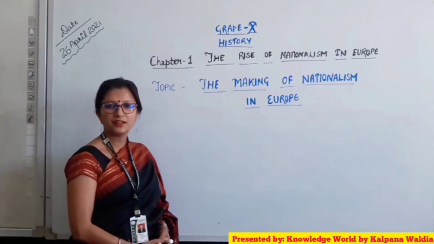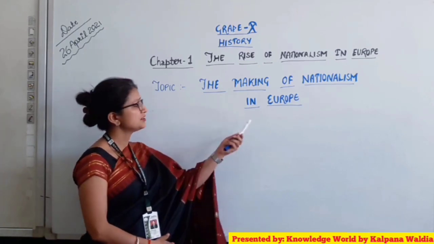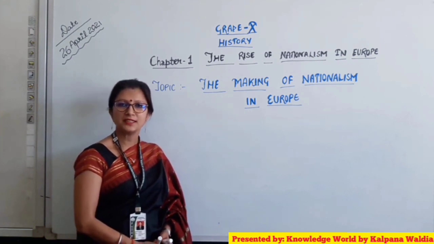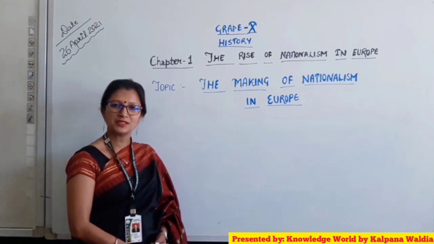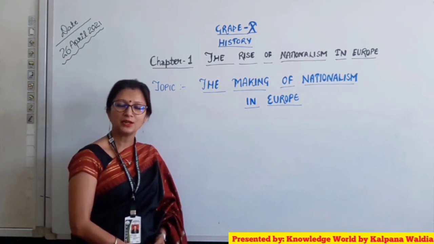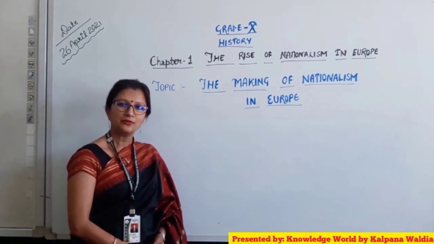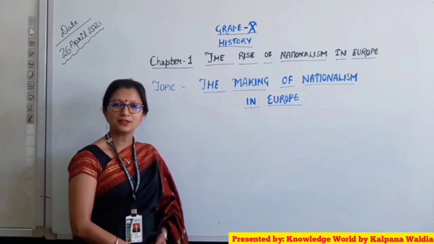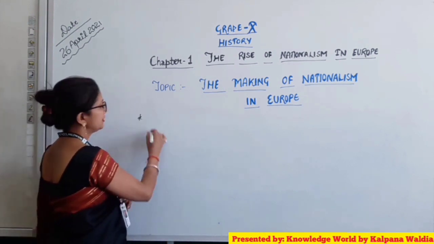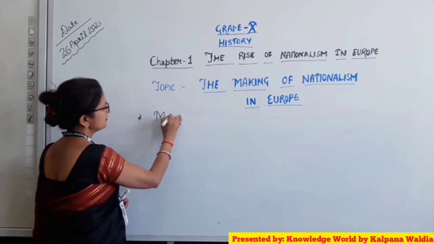Now children, let us see a very interesting topic, the making of nationalism in Europe. How does this happen? As we know, in the 18th century, the middle class society people were rising up in entire Europe, and the result was that the ideology of liberty and fraternity rose up in entire Europe. So we can see that behind the making of nationalism in Europe,